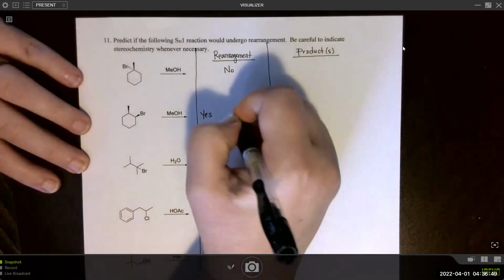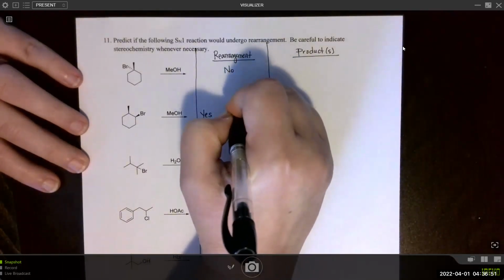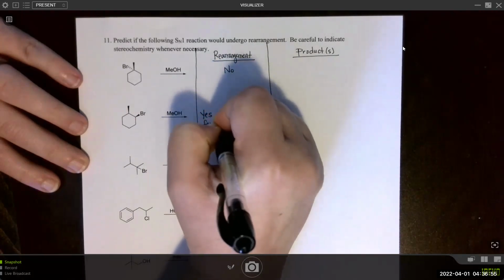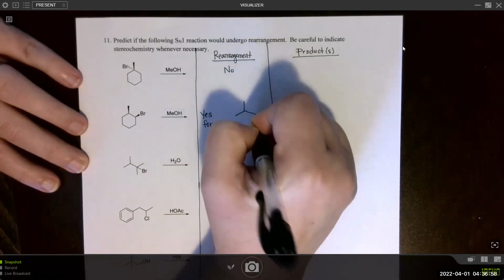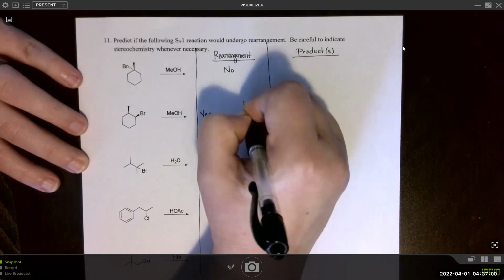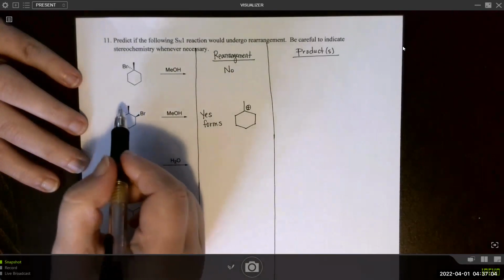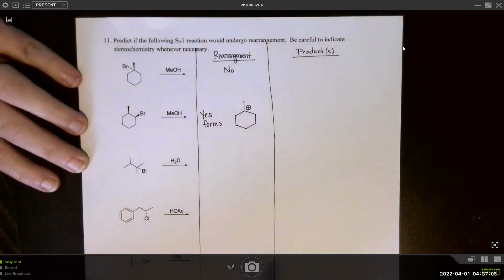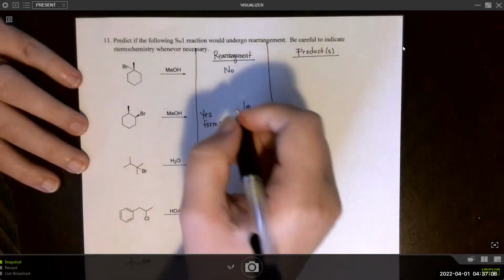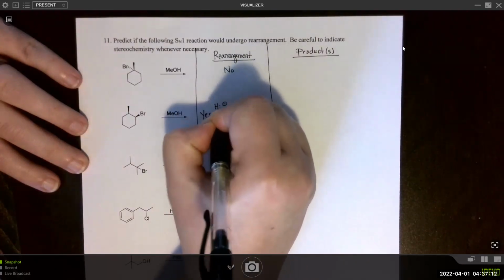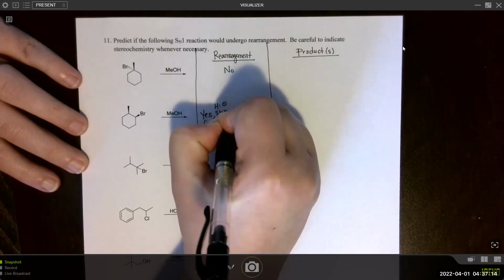So we will end up with a tertiary carbocation. So once this leaves, there's a rearrangement, a hydride shift, right? So we'll write yes, hydride shift in this form.